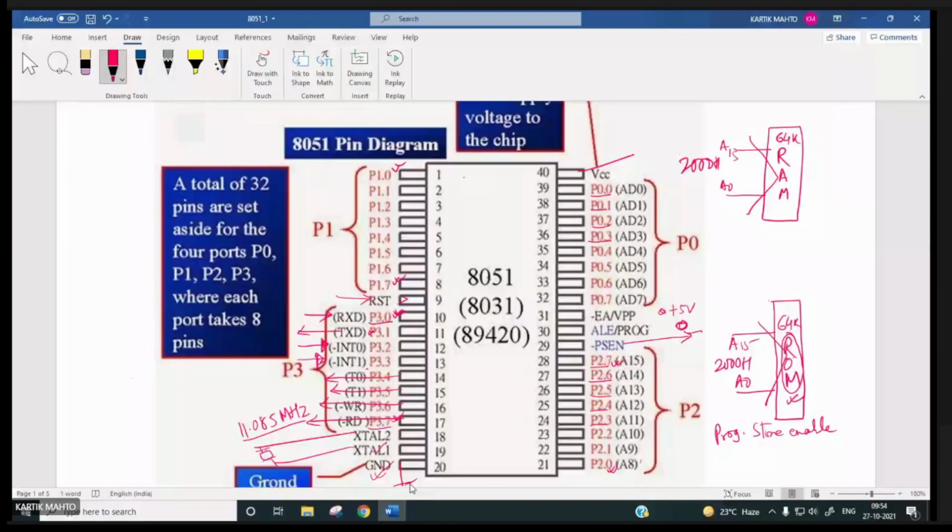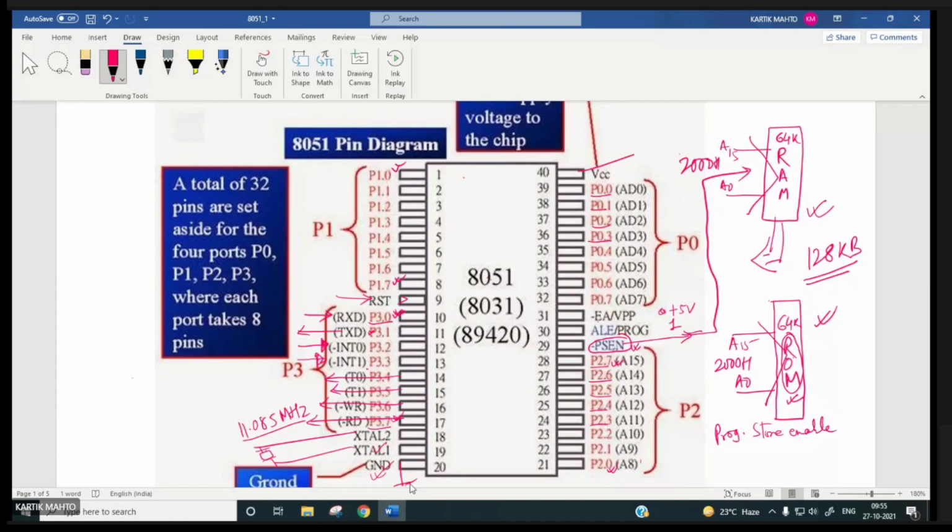Now, if this is 1, it means the user has written some program on this RAM, and that has to be fetched and executed by the microcontroller. So now you can see very easily that by extending one pin, PSEN bar, external memory expandability has increased to 128 KB.